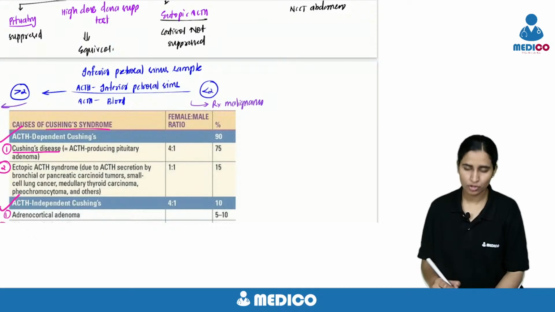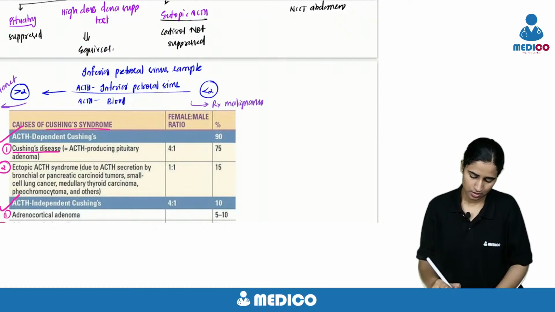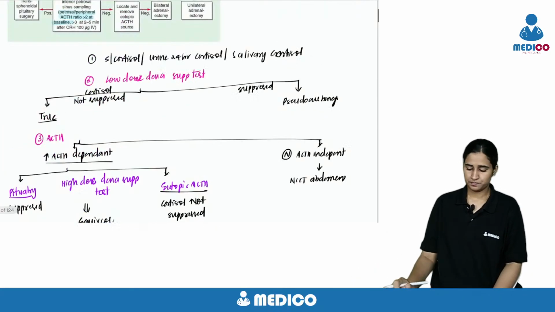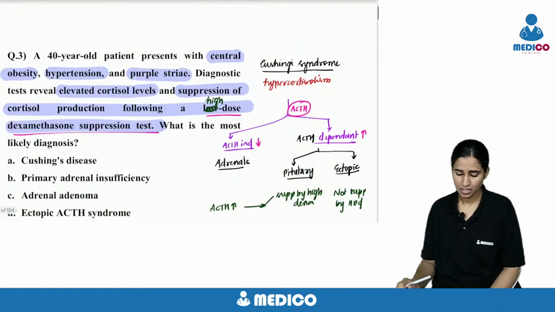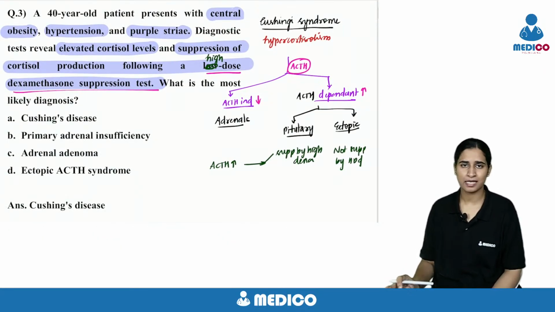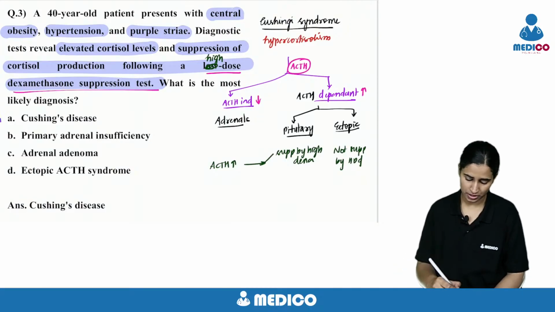If it's pituitary, go for pituitary adenectomy. Very simple. Treatment is simple. So this is about Cushing's. Let's go back to the question. This patient is having central obesity, hypertension, purple striae. Yes, it's looking like Cushing's. They have done the serum cortisol levels. It's elevated. We don't know whether they have done the low dose dexamethasone test and ACTH. Directly they have given that it is suppressed with high dose DEXA. That means it is Cushing's disease.